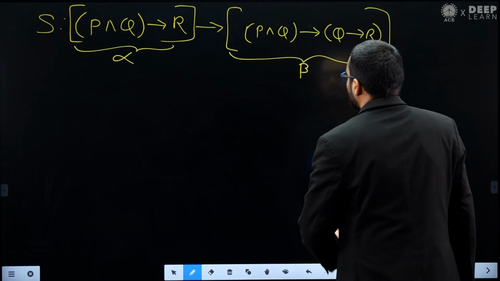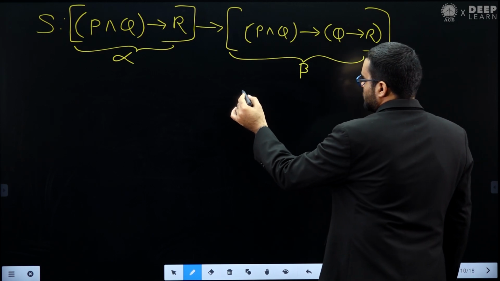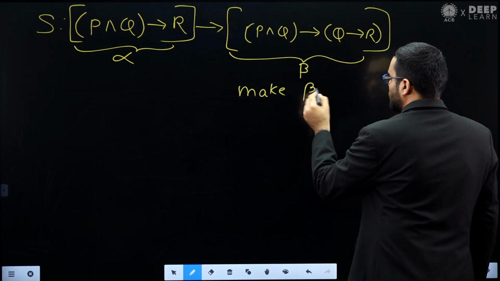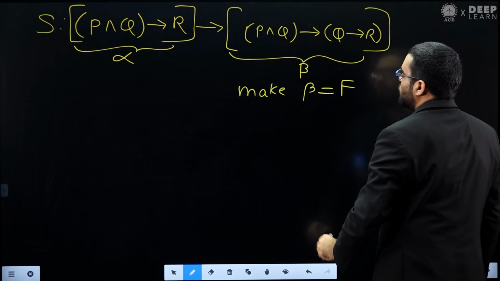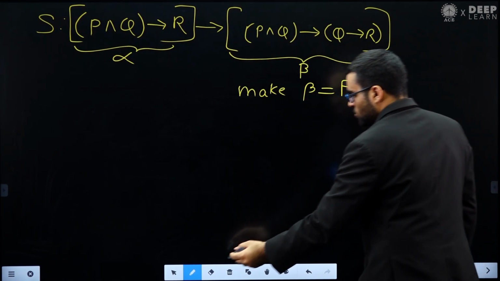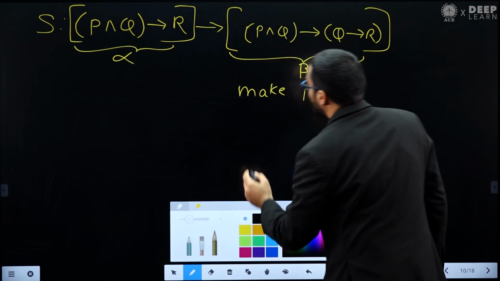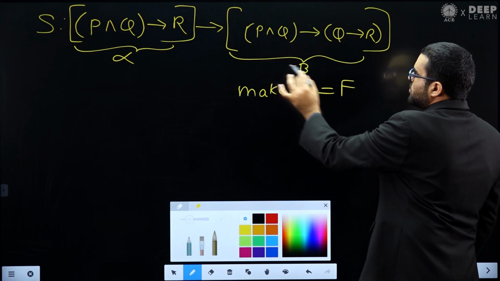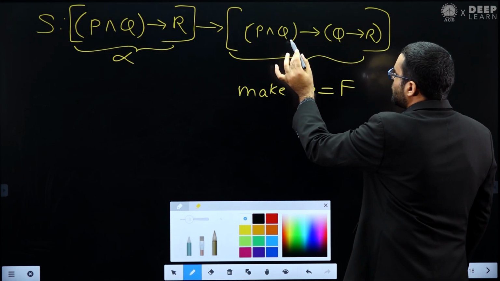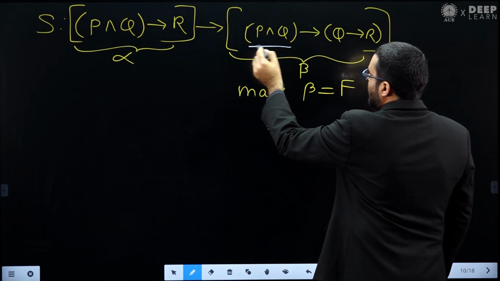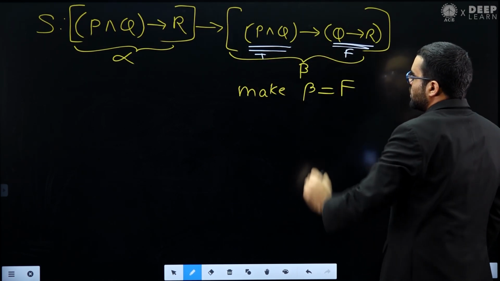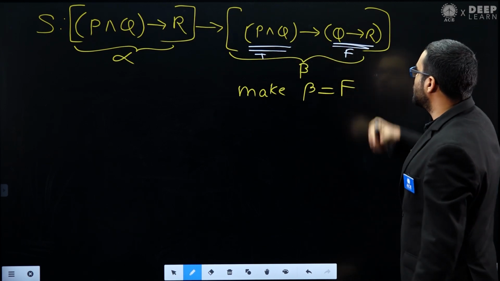First I will make beta equal to false. And what is this beta? You can see this is your beta. It is an implication statement, so how do I make it false? I have to make the antecedent true and the consequent false. So I need to make it true and I need to make it false.